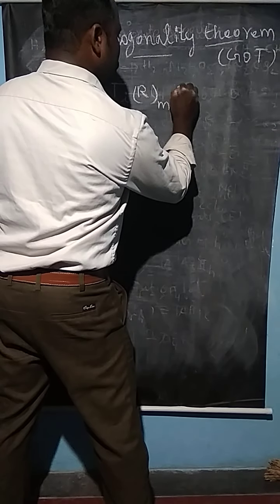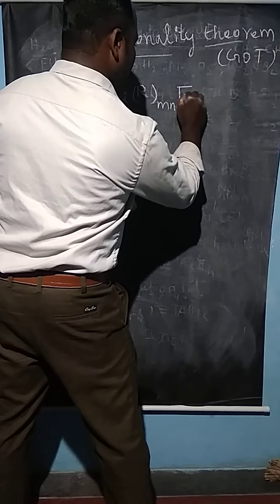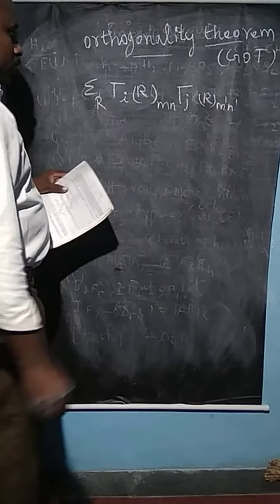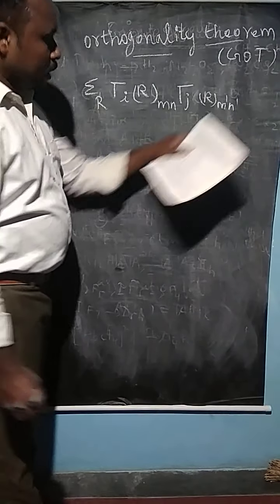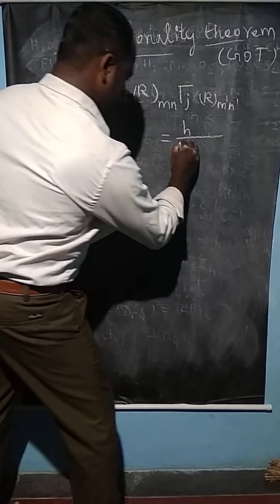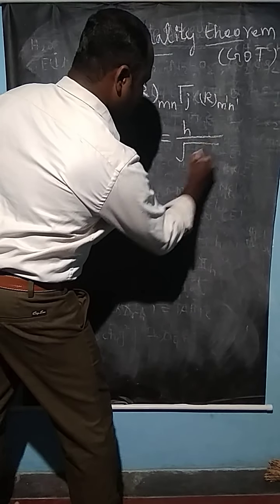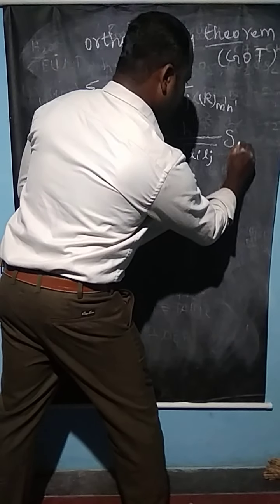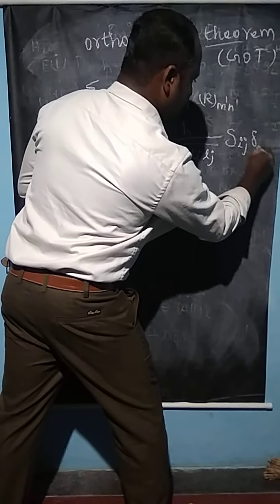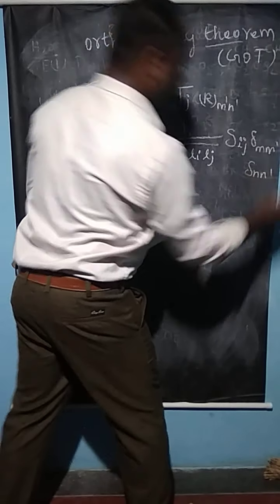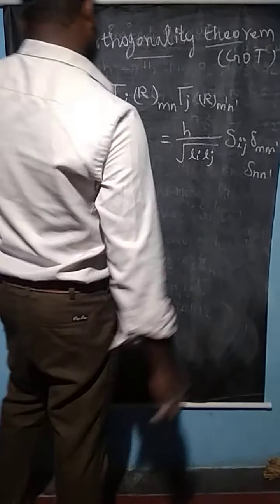Similarly, tau J R M dash N dash. Summation of R tau I R Mn, tau J R M dash N dash is equal to H divided by square root of Li Lj into del I J, del M M dash into del N N dash. This is called actually the great orthogonality theorem.